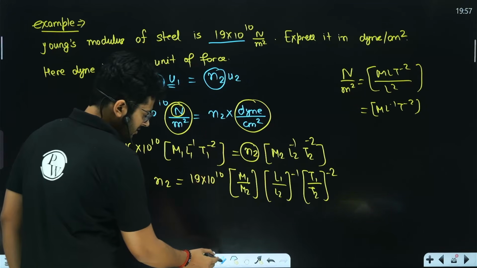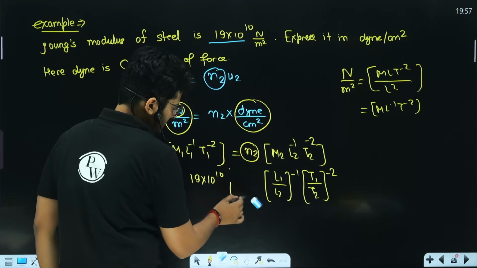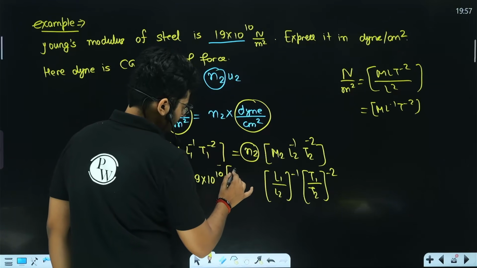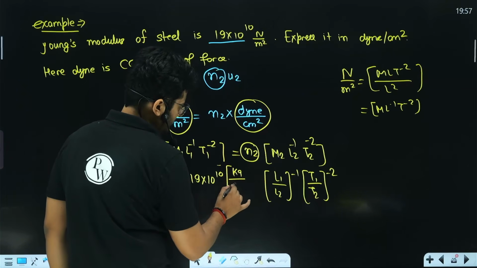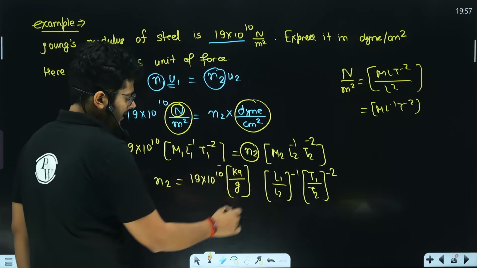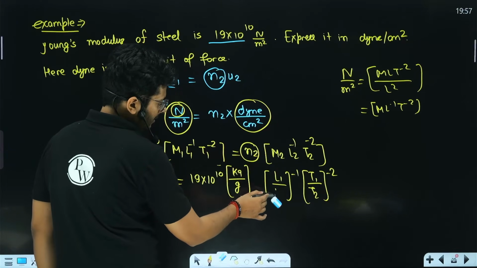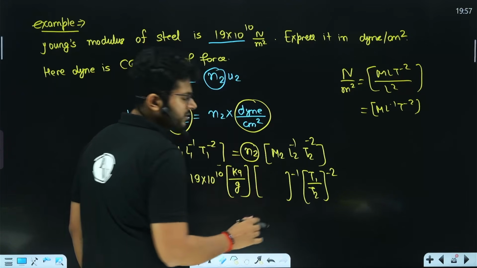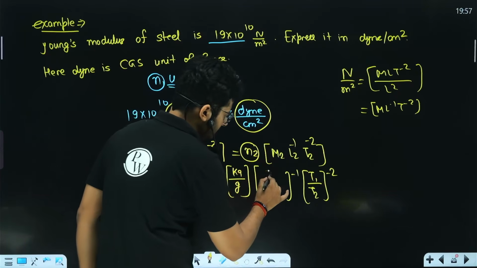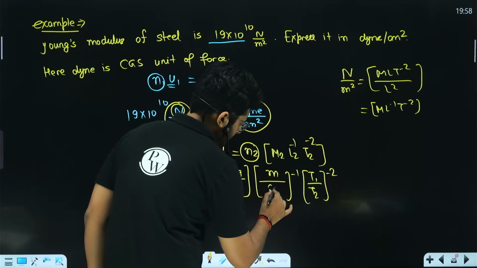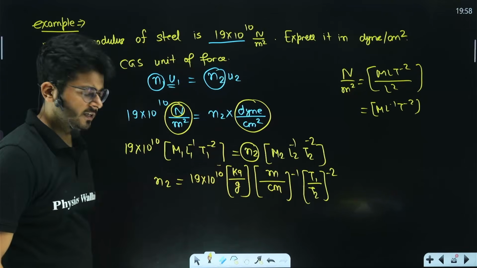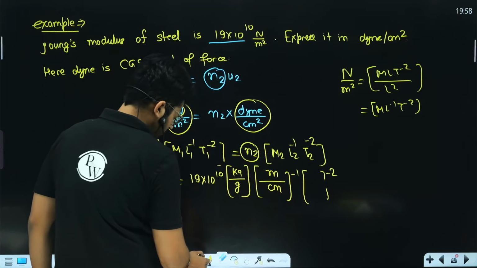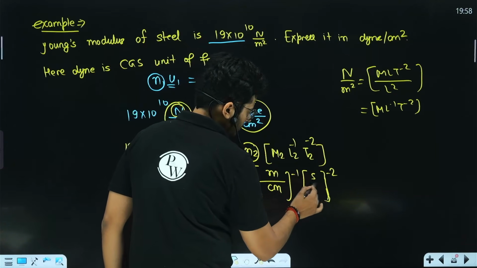So in the first system, M1 is kilogram. So in the same step, I'm changing it. It is 10 raised to the power 10. In the first system, it is kilograms and M2 is grams, right? L1 upon L2. In the first system, length is measured in meters because it is MKS, right? Meters. And second system, length is measured in centimeters. And time is measured in both the cases in seconds. So it is seconds upon seconds, right?